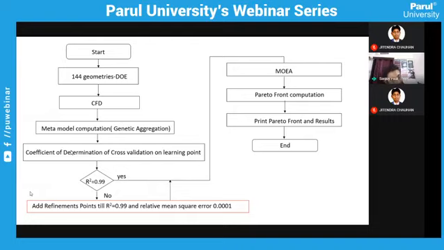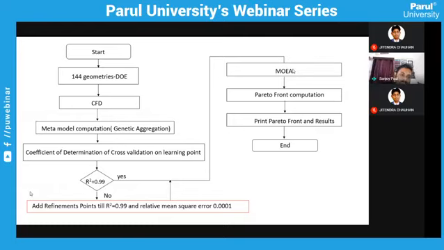So that means these are not matching, correct? So whatever points you are getting from the meta model, you cross check with your CFD or experimental results. If it matches, that is the criteria. The criteria is R square should be 0.99. If it is close enough to 0.99 with your results, you can go with the multi-objective evaluation algorithm, whatever next step you have thought about. Otherwise, you have to add refinement points. You have to increase your number of points.